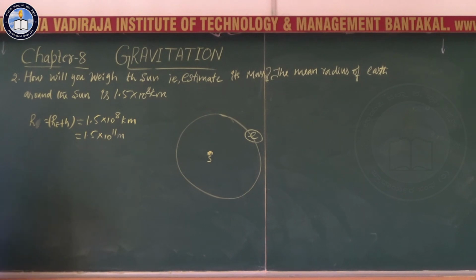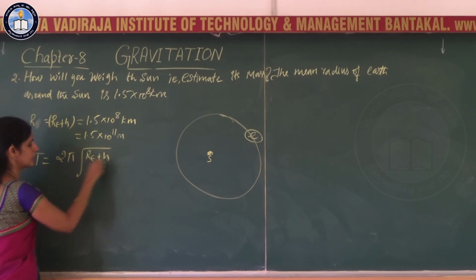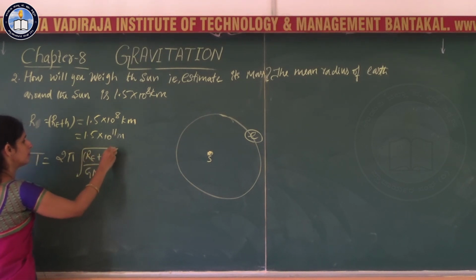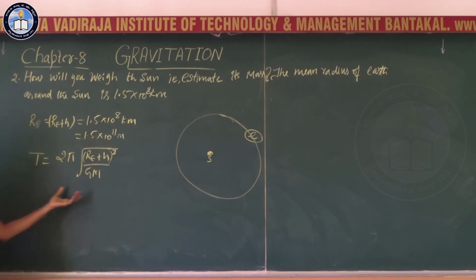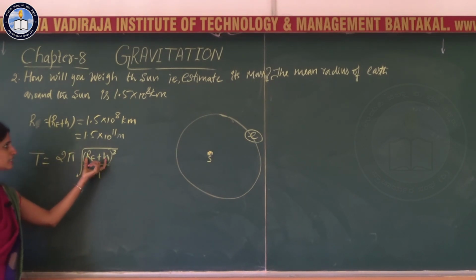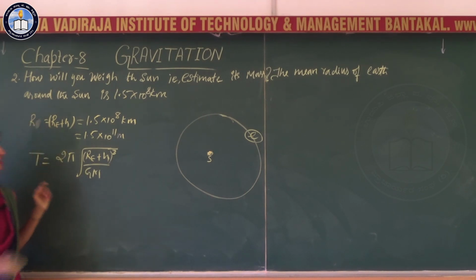Then the radius is known, and the expression you have to go for is the period of the circular motion, that is 2 pi square root of re plus h cube by gm. This is the expression you studied. So re plus h itself we will consider as r.